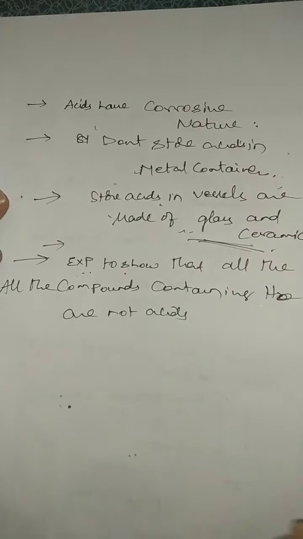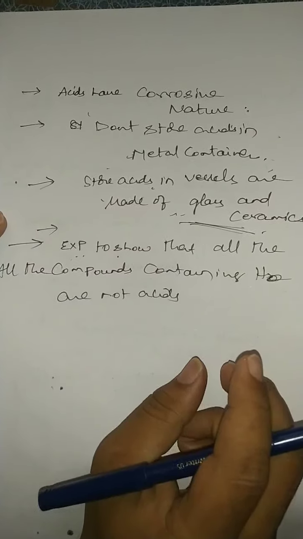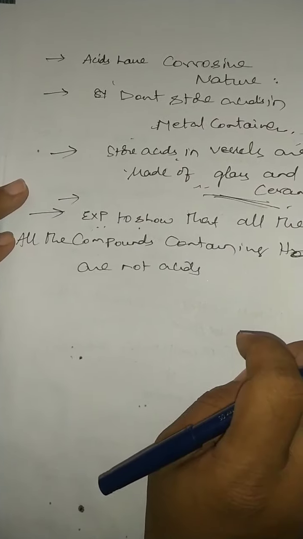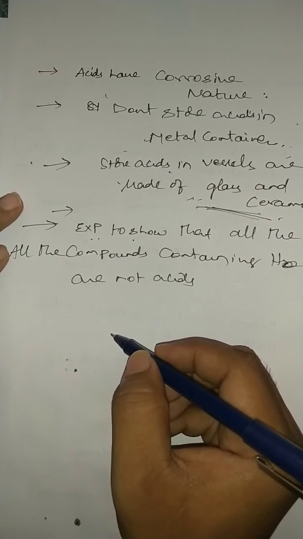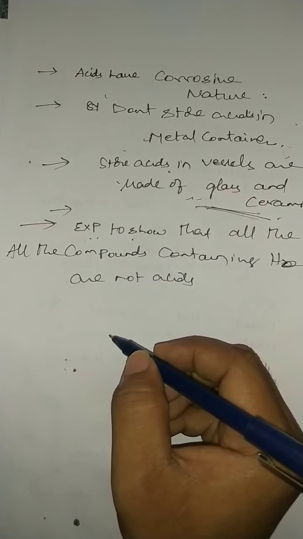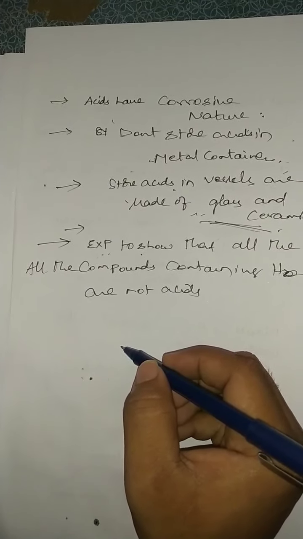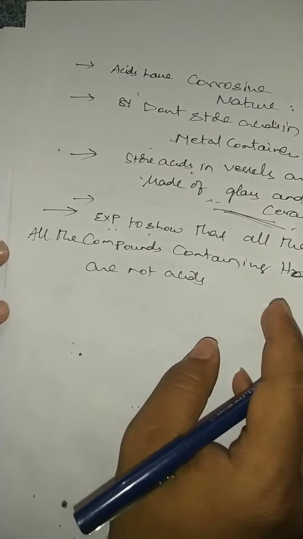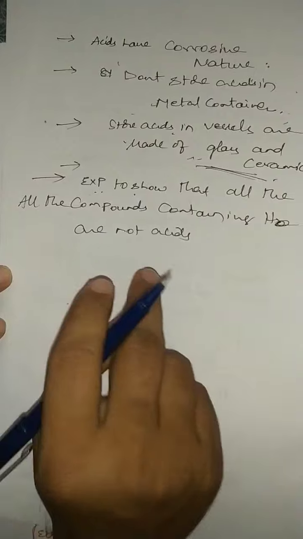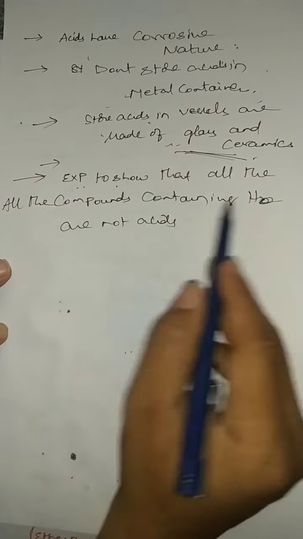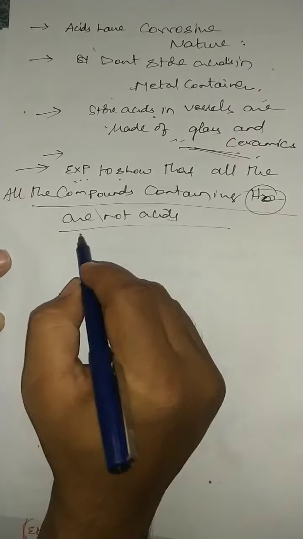Remember that point. I have already defined acid: the substance which releases H+ ions in solution is an acid. So if any compound contains hydrogen, we can't consider it an acid. The one which releases H+ ions in solution is considered an acid. If the compound doesn't ionize, if it doesn't release H+ ions in solution, we should not consider it an acid. So this experiment will show that not all compounds containing hydrogen are acids.